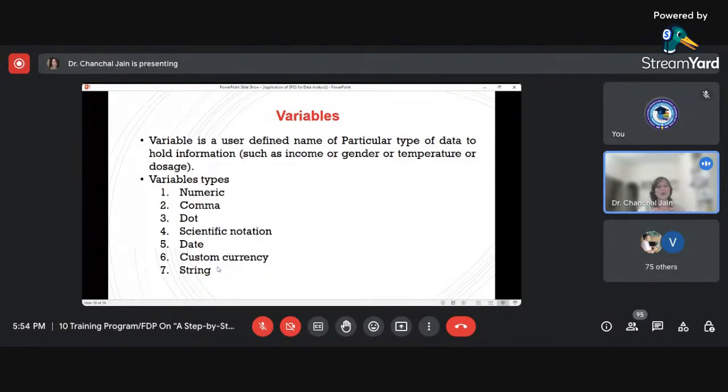From the research point of view, usually we use the numeric, and very rarely we use the string. Sometimes if we have the data in the form of dates, we can also use the date variable type. If suppose we have the data of dollar or euro or some other currency, in that case we can use the custom currency, but the remaining are very rarely used by researchers. But if you belong to the scientific field, you can use the scientific notation also.